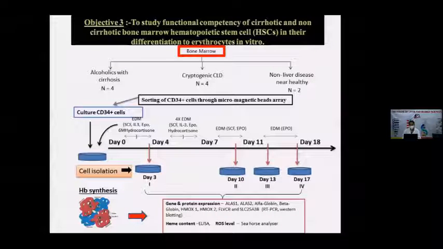My third objective, to confirm this, was to study the functional competency of CD34 cells isolated from the cirrhotic and the control group. I isolated the CD34 cells using a micromagnetic bead array and cultured them in erythroid-specific medium until day 18. After that, I checked through FACS the expression of markers and stages in the different diseases.